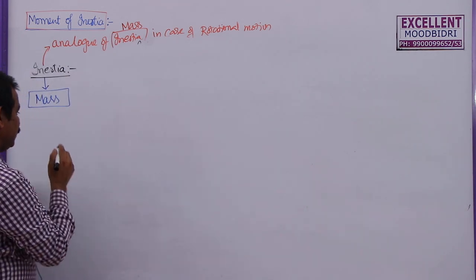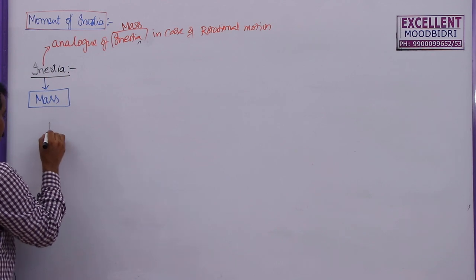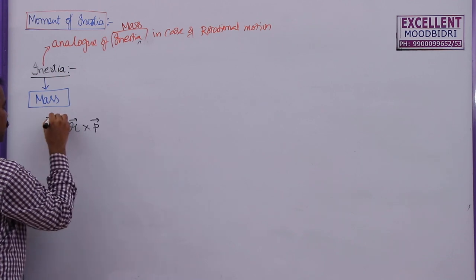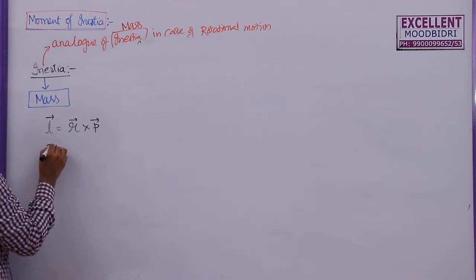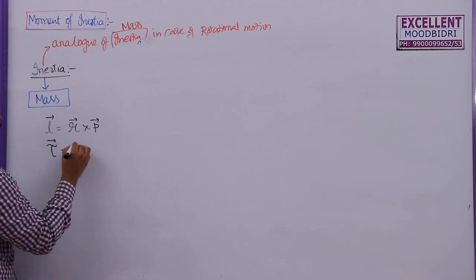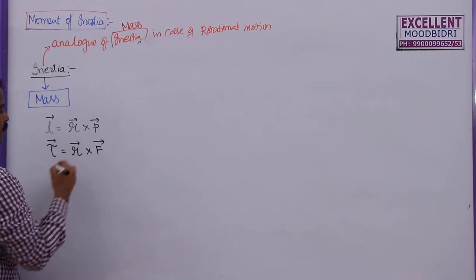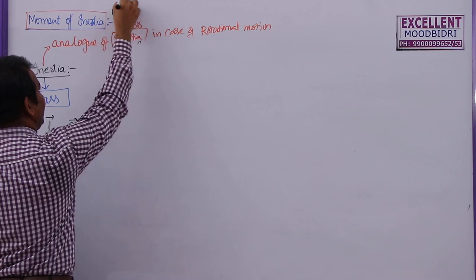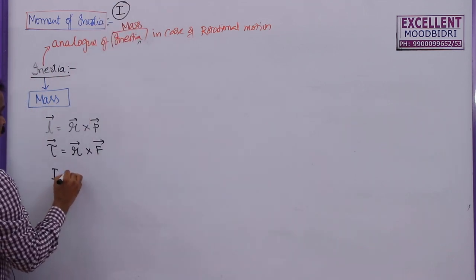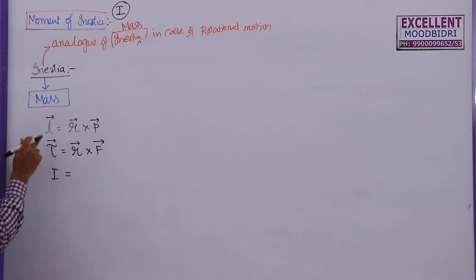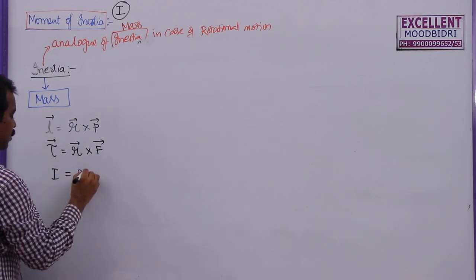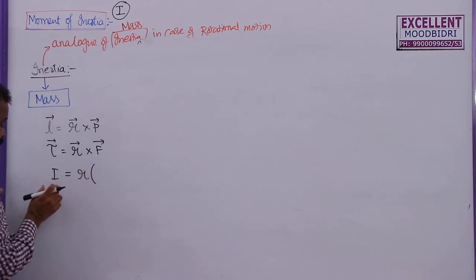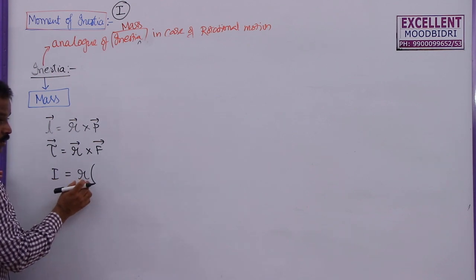With our knowledge, what we can say, the angular momentum of a body is equal to r bar cross p bar. Similarly, the torque acting on a body is given by r bar cross f bar. Similarly, the moment of inertia, we are denoting this with the letter I. Remember these two are vector quantities, but this is a scalar quantity. So I am not going to use the cross product. I am going to multiply directly r into